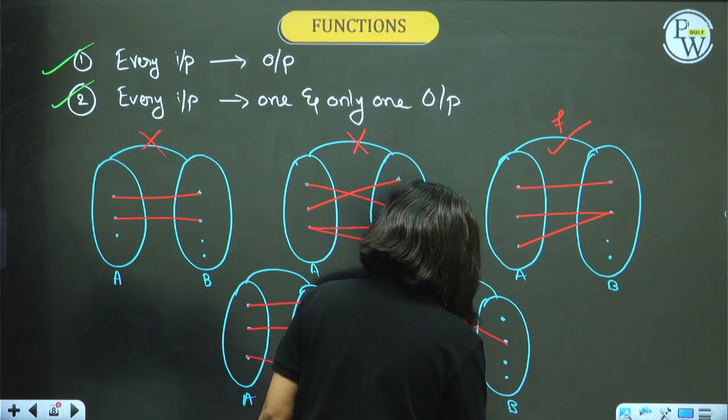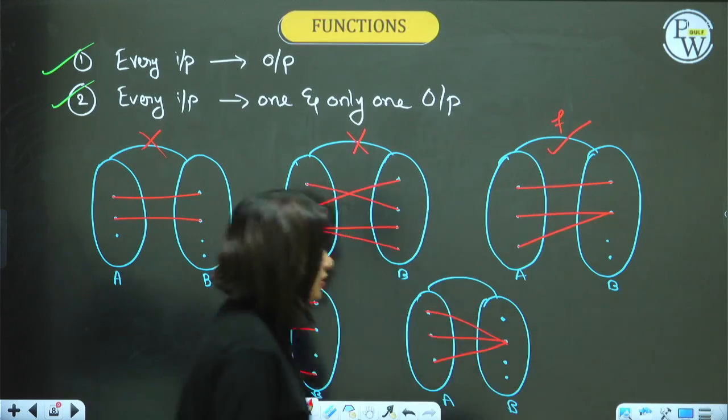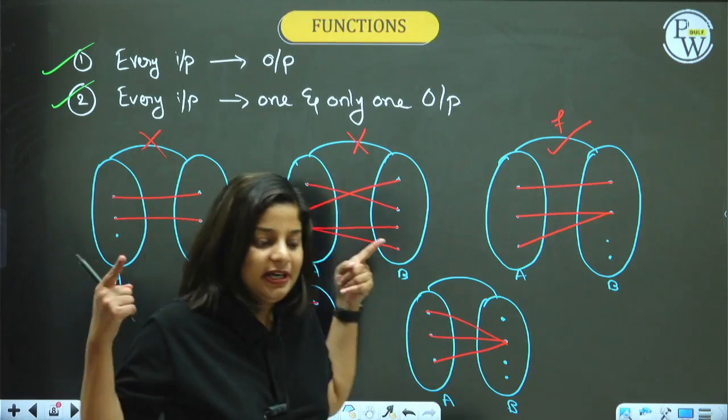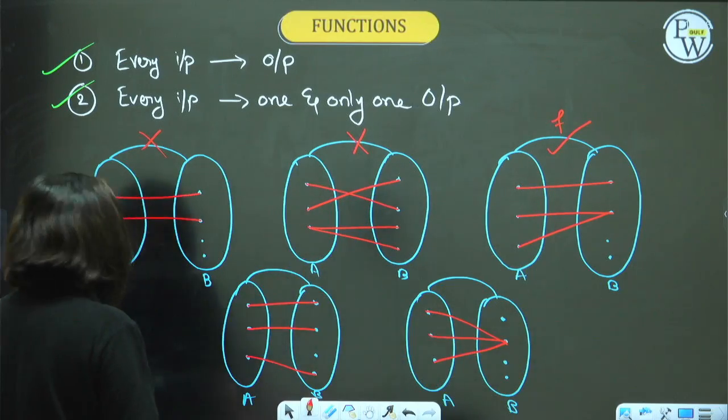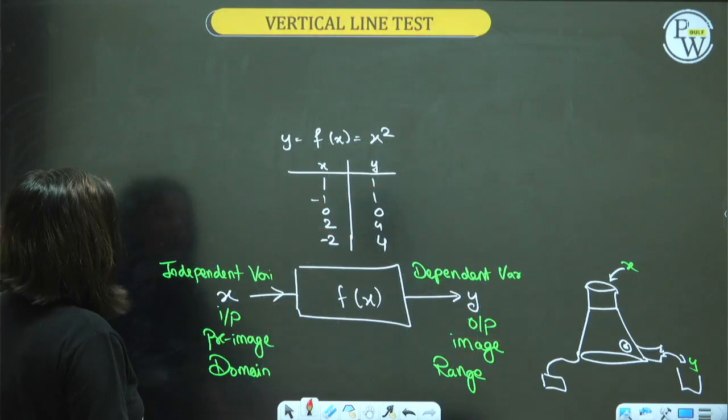What about this? Is it a function? Yes, it is a function. Different arrows can come and hit the same target. It's absolutely okay. Got it, guys? Got it.